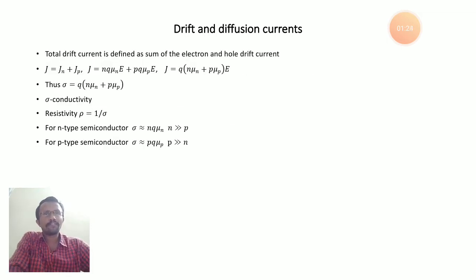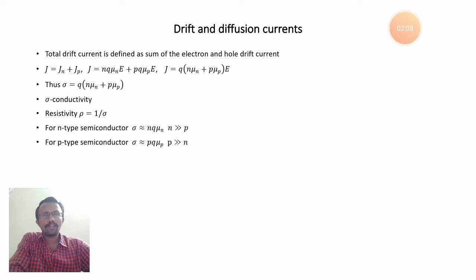Before going to that, first we should know the total drift current, that is drift current due to electrons and drift current due to holes. So J is equal to Jn plus Jp. If you put in those equations, the electron current density n q mu n into E and the hole current density p q mu p into E, J becomes q into (n mu n plus p mu p) into E. Now the conductivity sigma is defined as sigma is equal to q into (n mu n plus p mu p). Once you know conductivity, you can easily find resistivity, that is rho is equal to 1 by sigma.